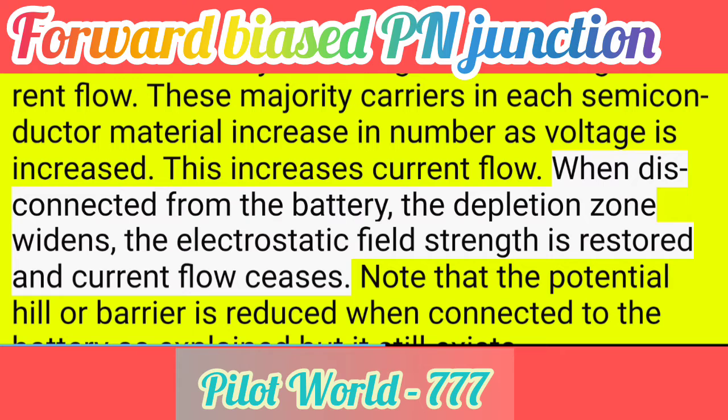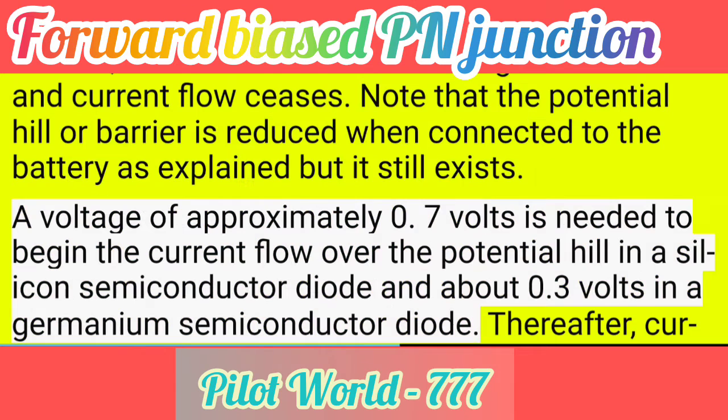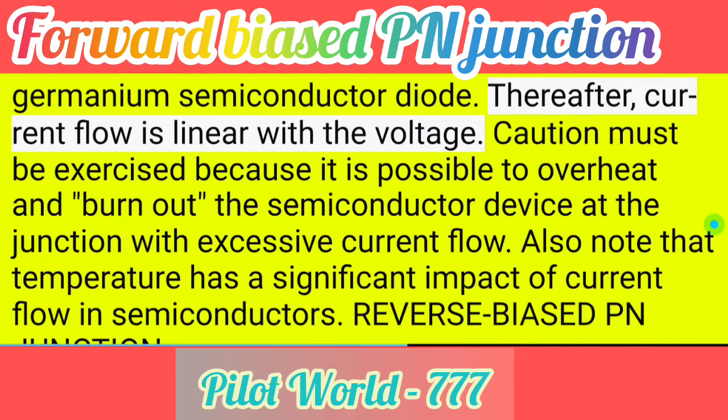When disconnected from the battery, the depletion zone widens, the electrostatic field strength is restored and current flow ceases. Note that the potential hill or barrier is reduced when connected to the battery as explained, but it still exists. A voltage of approximately 0.7 volts is needed to begin the current flow over the potential hill in a silicon semiconductor diode and about 0.3 volts in a germanium semiconductor diode. Thereafter, current flow is linear with the voltage.